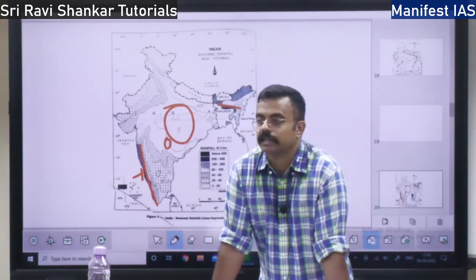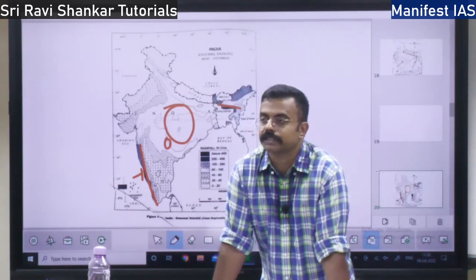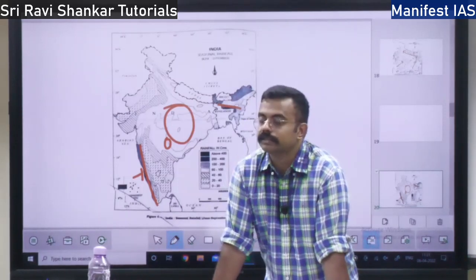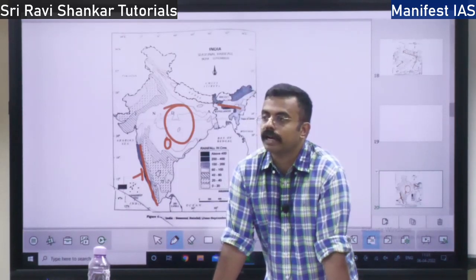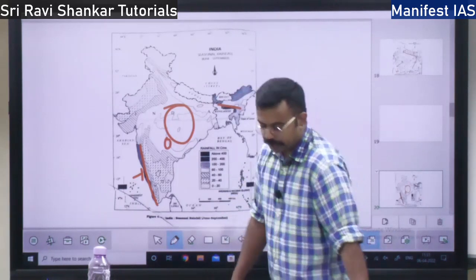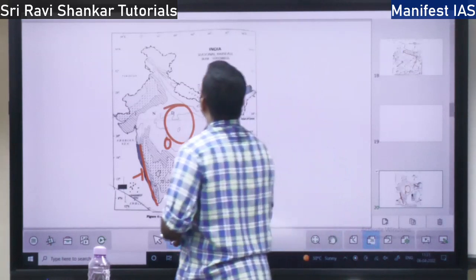And 3, agriculture. 75% of the agriculture depends on the monsoon rain, and this monsoon rain is distributed unequally. It is not distributed equally over the Indian region. So this is about the monsoon.